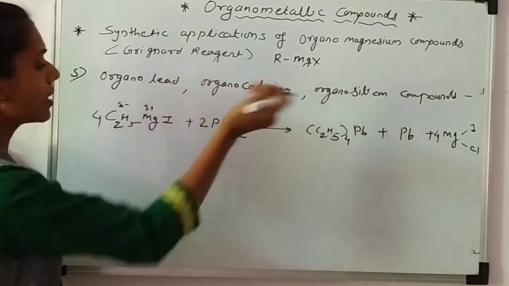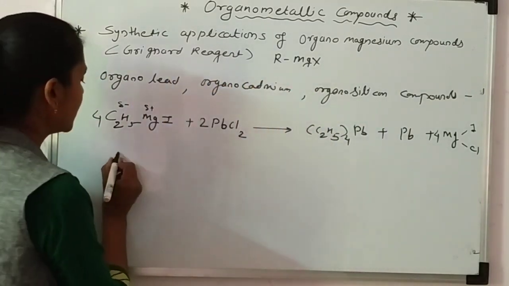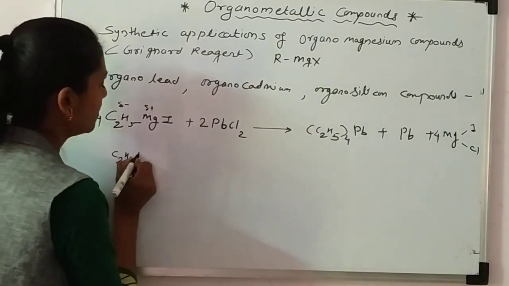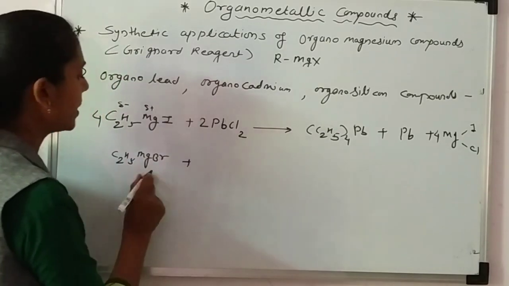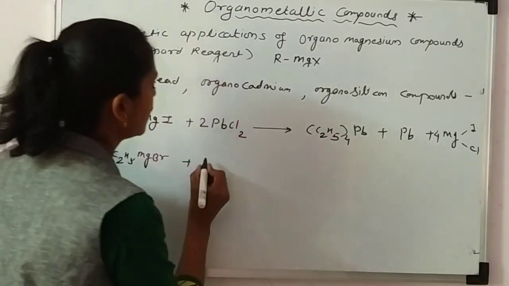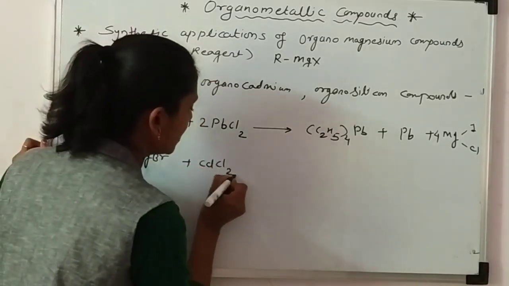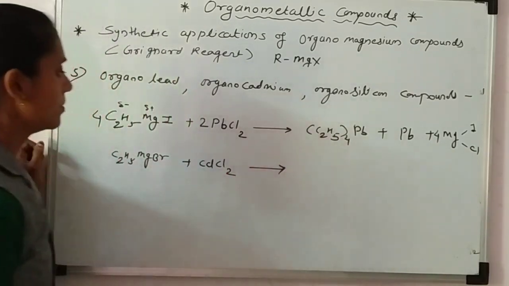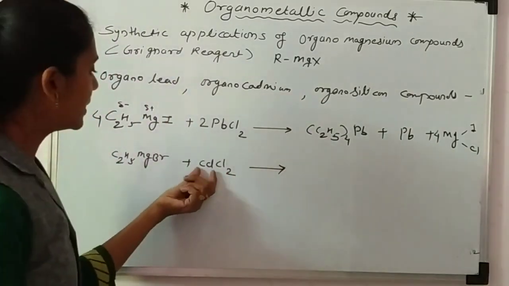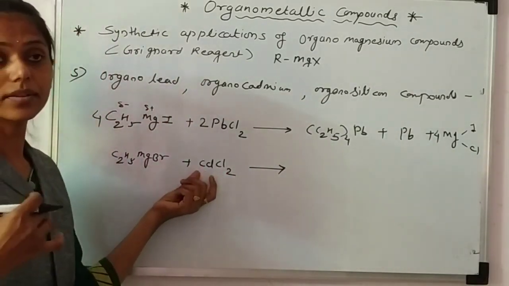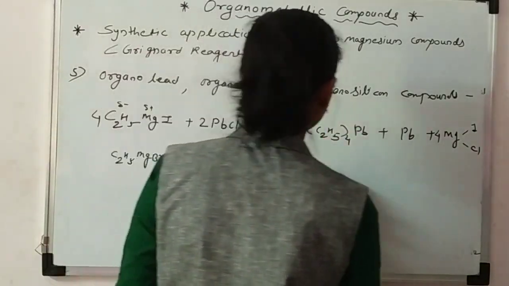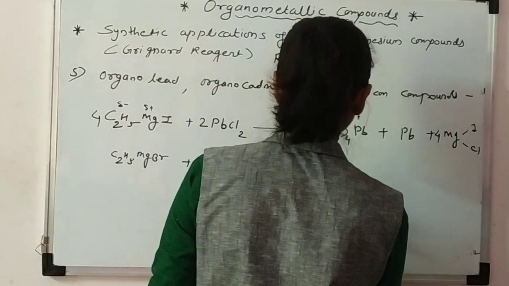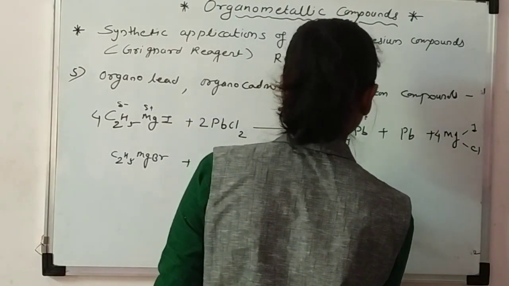Another organocadmium compound we have synthesized: C2H5 MgBr, ethyl magnesium bromide, with cadmium CdCl2. Cadmium is a transition metal, so its oxidation state is 2 here.